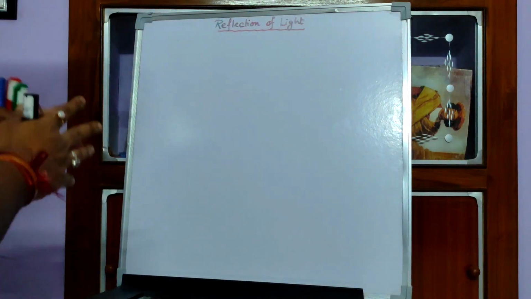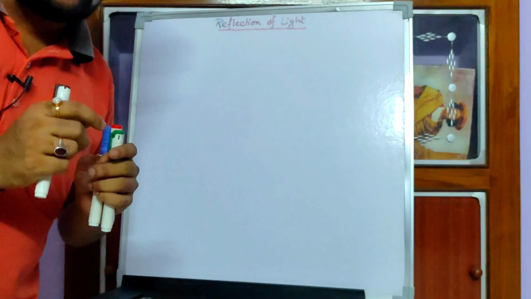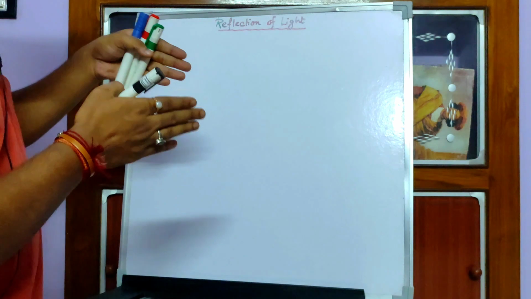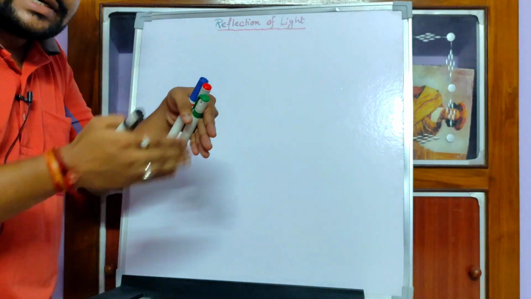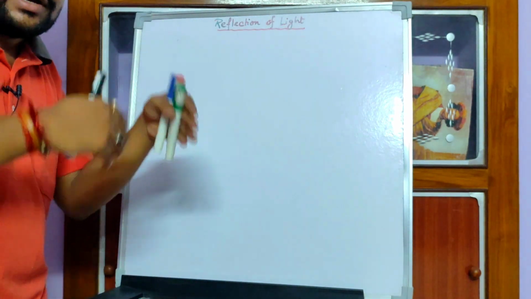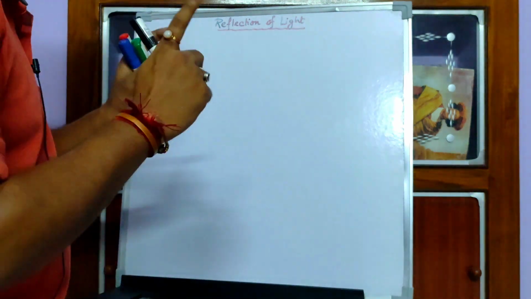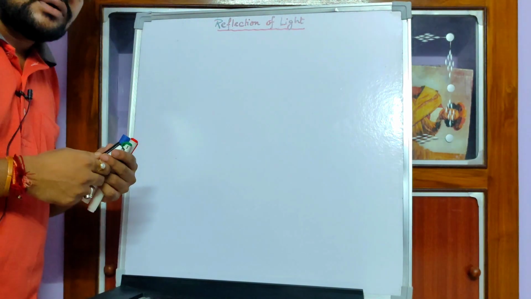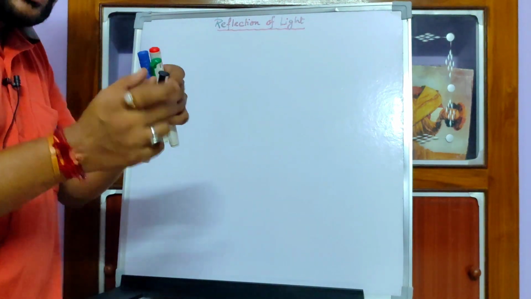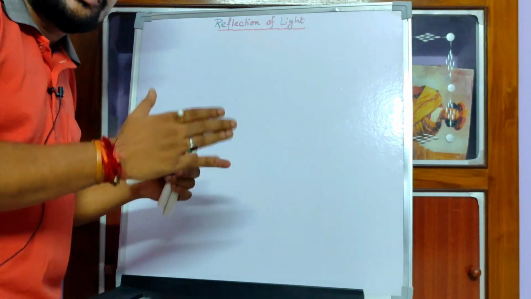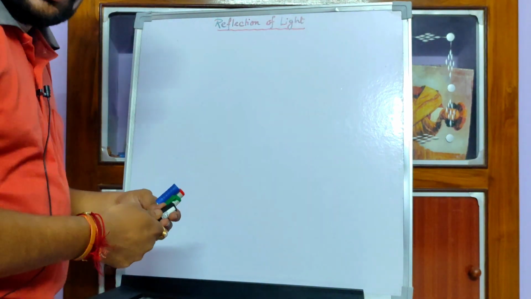Hello, good evening everyone. Today's topic is reflection of light. It means that when light rays fall on a surface, they bounce back into the same medium. This phenomenon of light is called reflection of light. Reflection takes place not only on a smooth surface but also on a rough surface.